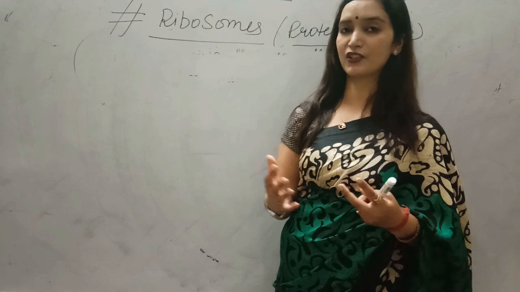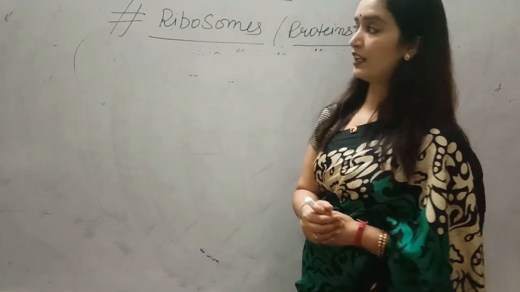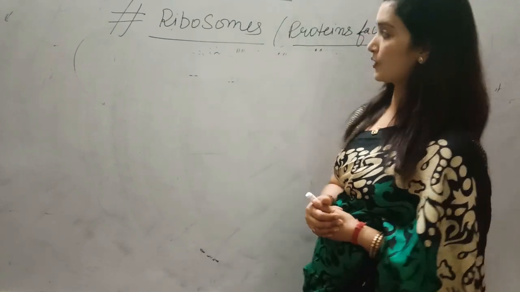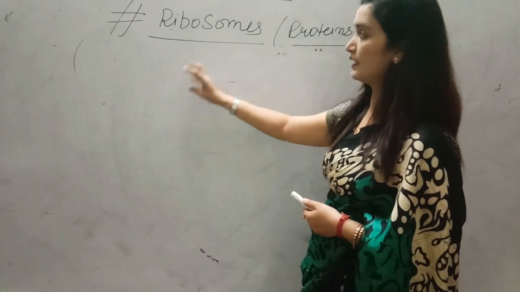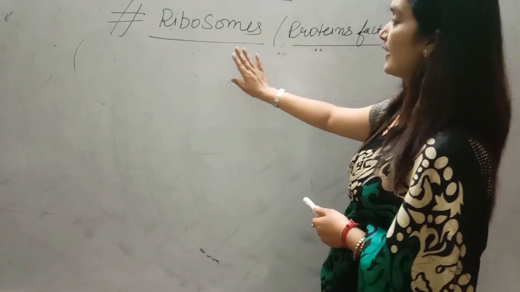We have already discussed the plasma membrane, the basic structure of the cell, and the different organelles present in the cell. In our last video we discussed the endomembranous system. Today we are going to discuss a very important organelle, important for CBSE as well as from the NEET point of view. These are ribosomes.